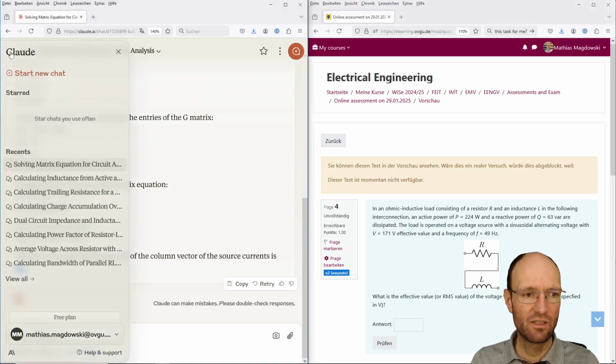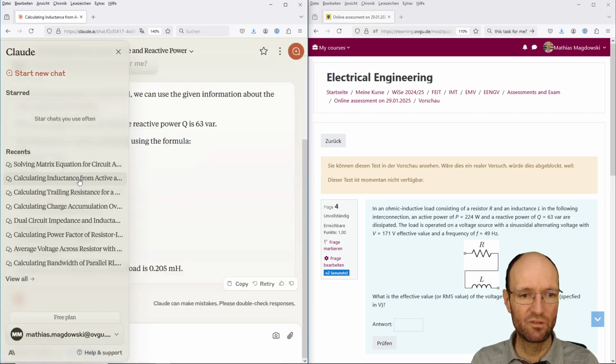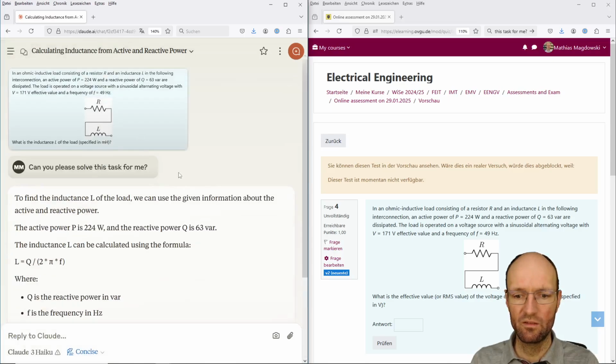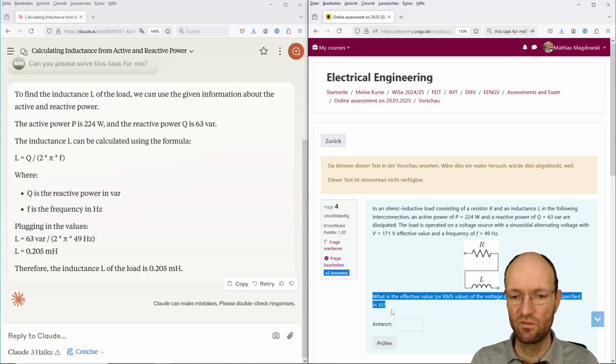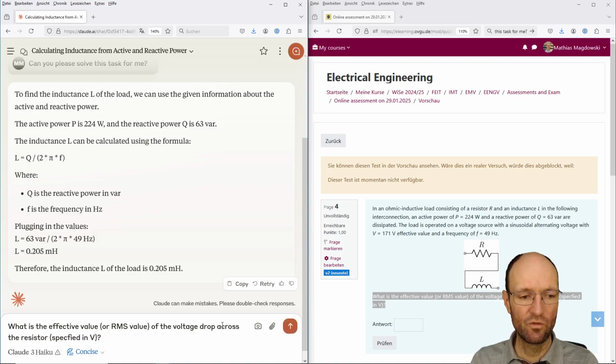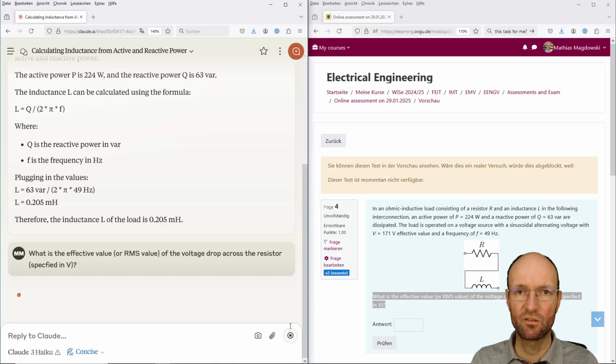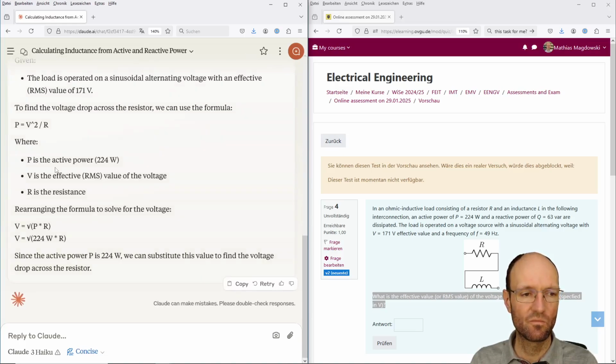Then let's see if I can go back to this task here. Because here we already had the schematic and we ask what is the effective value or RMS value of the voltage drop across the resistor. And this voltage we would like to have in volts. So to find the voltage drop, we can use the power. That's a good idea, and reformulate this equation. But the problem is we don't know the resistance yet.